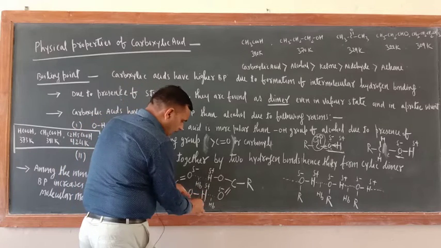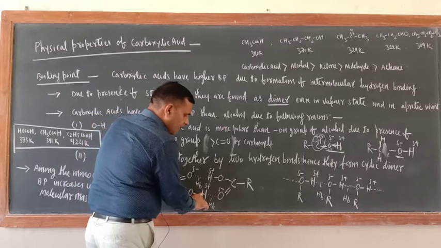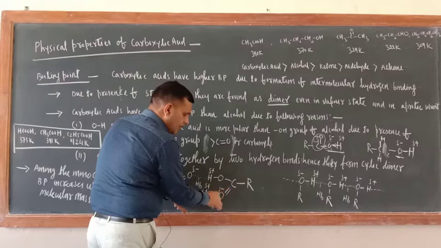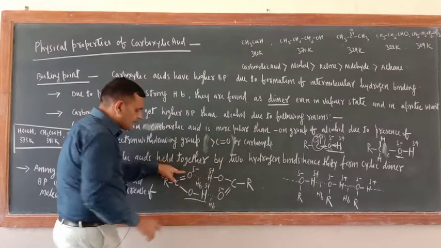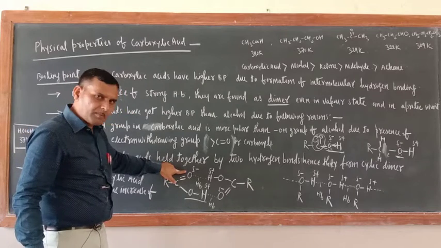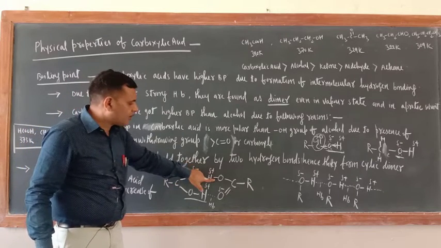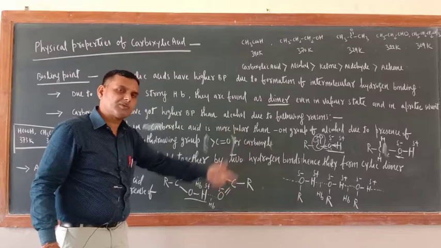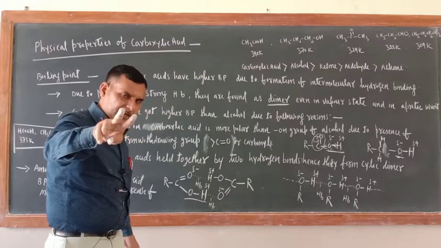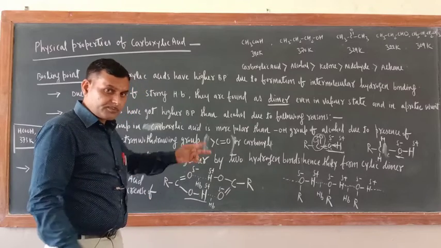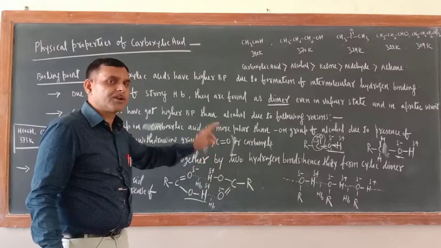The OH of one molecule will form a hydrogen bond with the C double bond O of another carboxylic acid molecule. Similarly, the C double bond O group of one molecule will form a hydrogen bond with the OH group of another carboxylic acid. This means two hydrogen bonds at a time are possible in carboxylic acid, but in case of alcohol it is not possible.